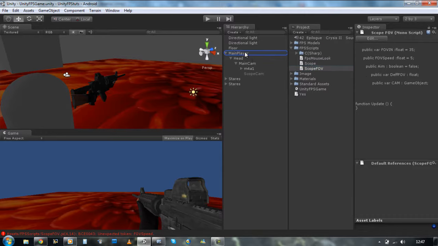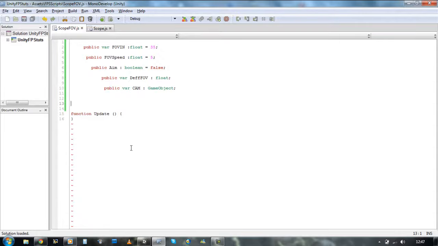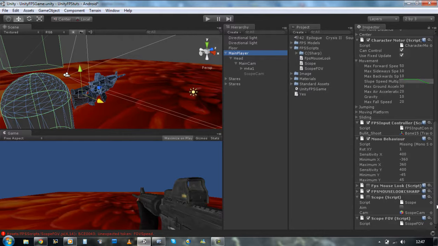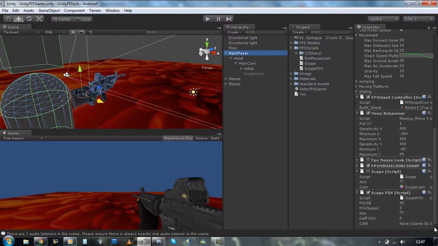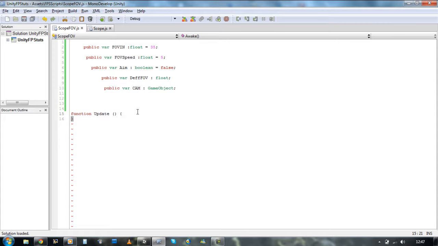Attach this script to the main player. Oh, forgot the var over here as well, and the aim. Yep, it's updated, good. Drag the main cam onto the cam variable, save your game, and let's go start coding this.